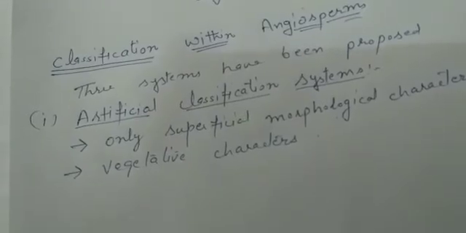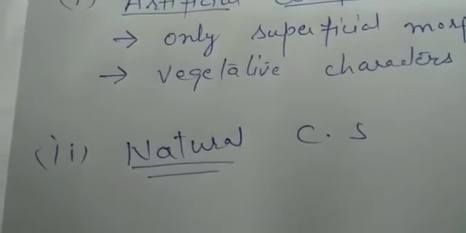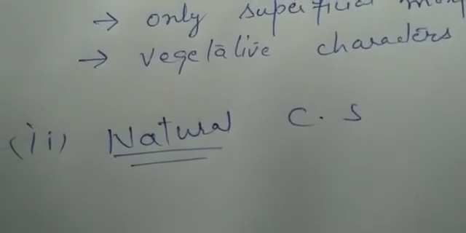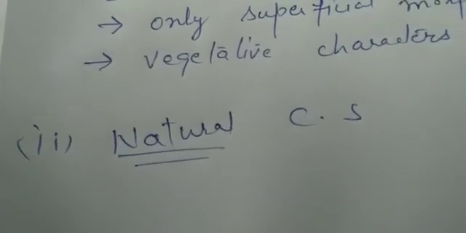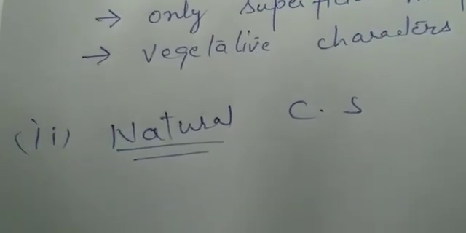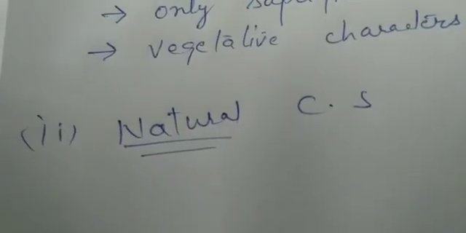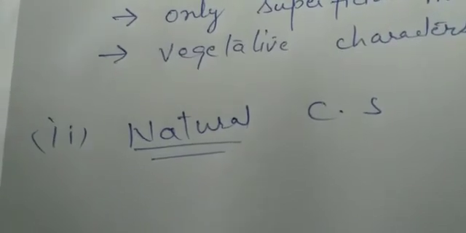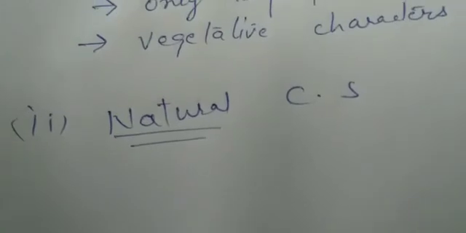After that, the next is the natural classification system. Clear? Now, this natural classification system is given by George Bentham and Joseph Dalton Hooker. It is also called the Bentham and Hooker system of classification. Clear, beta? This system developed a natural system of classification for the flowering plants. And this system is still used. यह आज भी use हो रहा है बेटा.